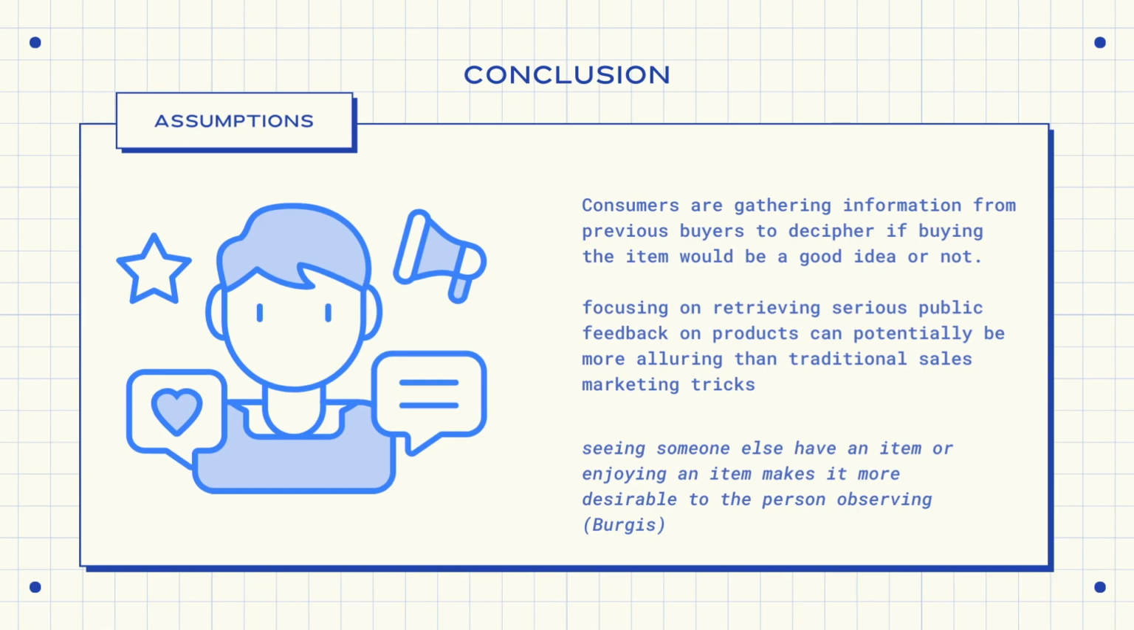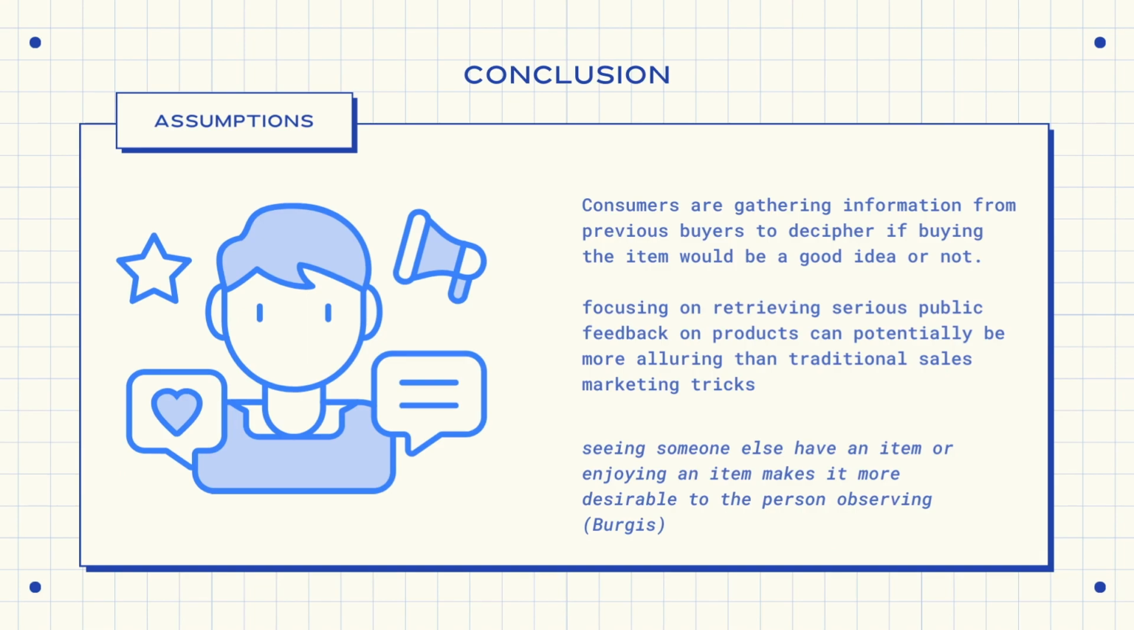According to the Luke Burgess article regarding mimetic desires, seeing someone else have an item or enjoying an item makes it more desirable to the person observing. This supports the model's feature importance calculation of number of ratings. Since more people are buying this item, there must be something amazing about it that has them buying it and writing reviews on it.